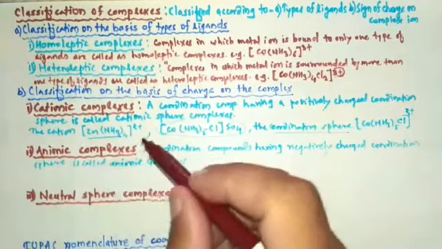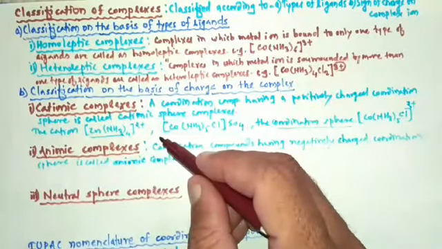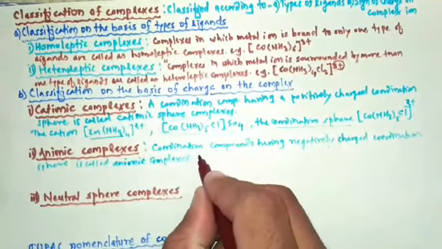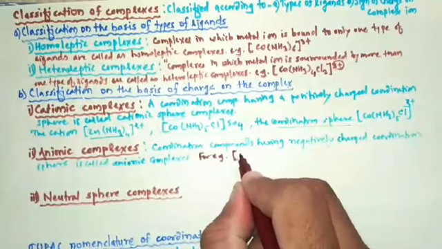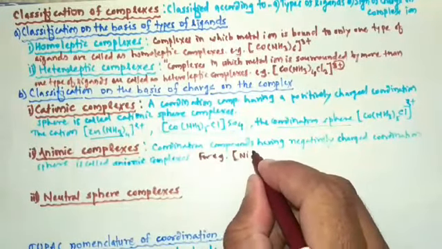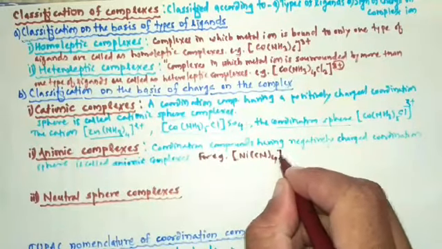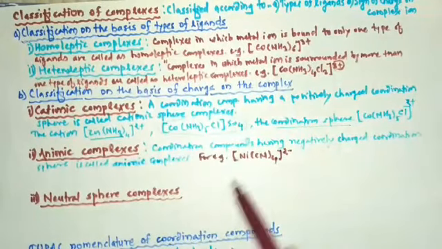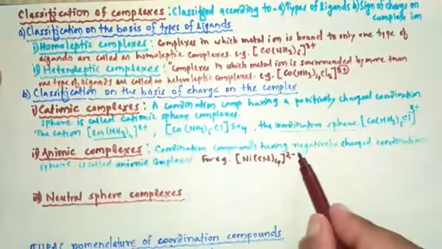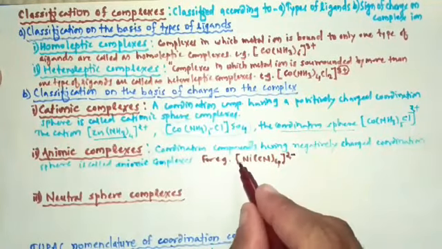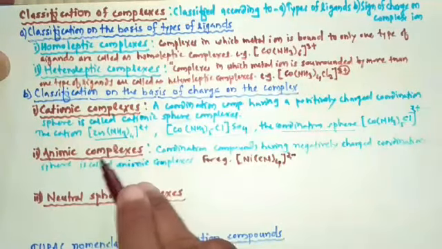Then let's try to understand this by considering examples. For example, consider complex Ni, here cyanide ligands are present 4 times and here 2 minus. So here in this complex coordination sphere having a negative charge. That's why this is the example of anionic complexes.